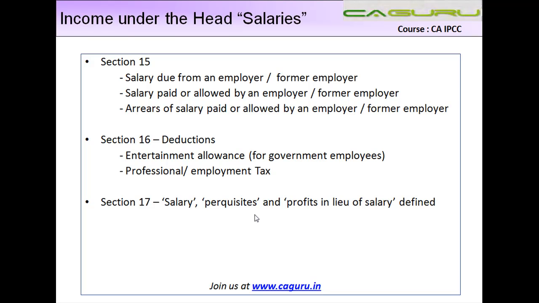And there are certain subsets of these, which are how you compute your salary on various items which an employer might provide to the employee, but that is something which is going to come as we move further. But as of now, just remember there are three particular sections which deal with salaries. First is my computation of salary. Second is once I compute my salary, then what are the deductions I allow. And then the last one is, for the purpose of section 15, what you mean by salary, and certain other terms which are relevant to compute your taxation under the head salaries.